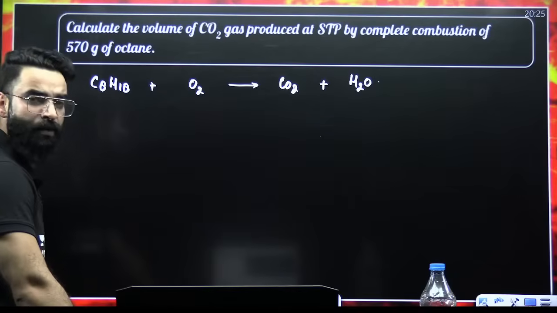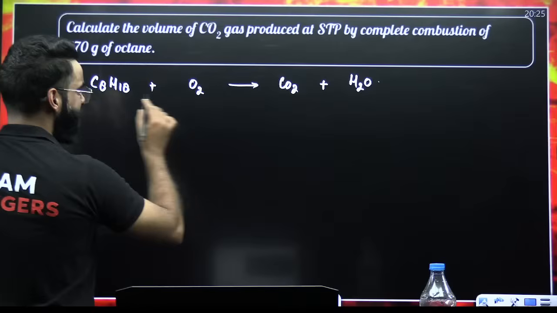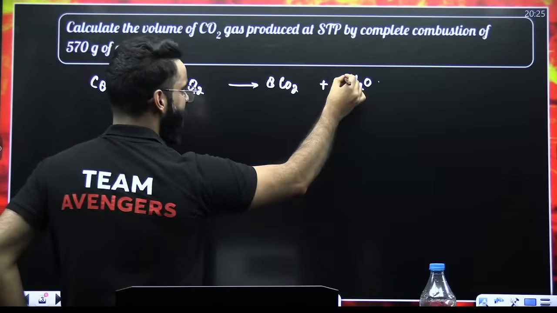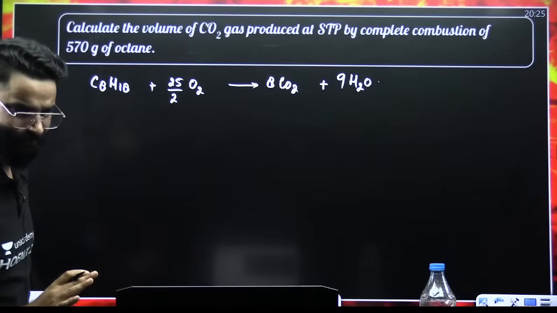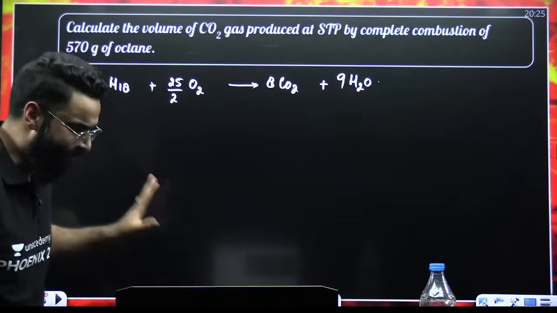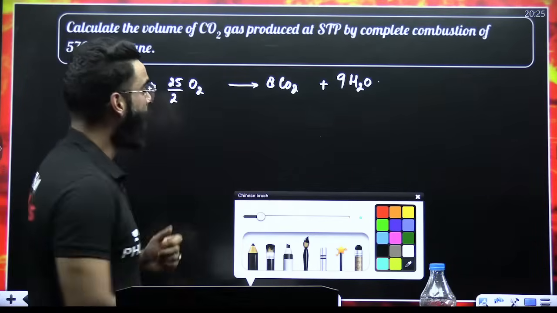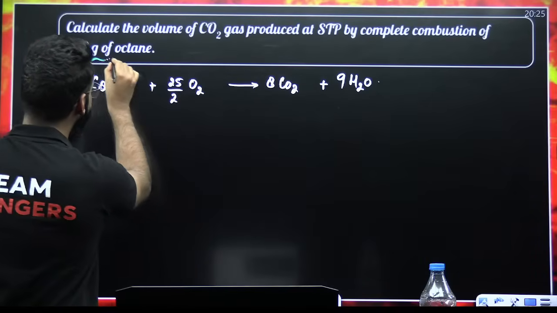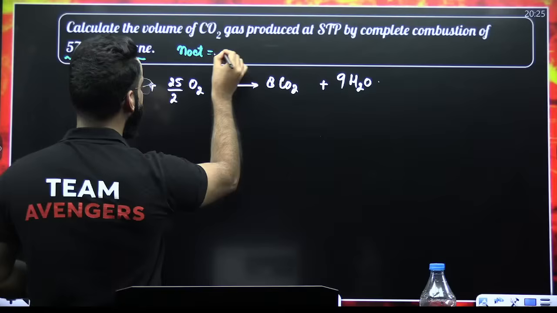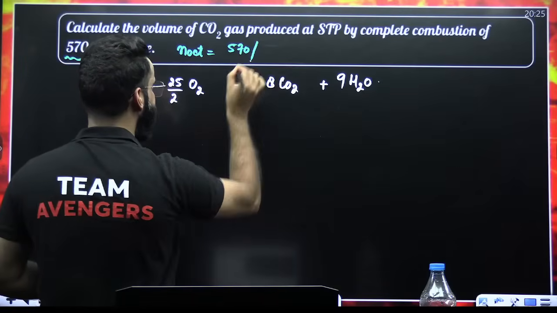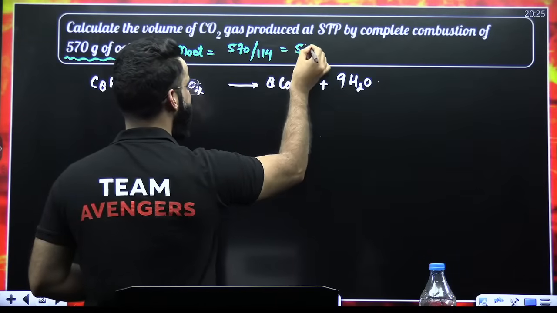Now, what's the first thing which we do? We balance the reaction. Now, my dear students, when you balance the reaction, this will be 8, this will be 9, and this will be 25 by 2 times. Now, after balancing the reaction, what are we supposed to do? We are supposed to convert the given quantity into moles. We are given the mass of octane. So, convert the mass into moles. Moles of octane will be equal to given mass of octane in grams divided by molar mass of octane. When you calculate, that will be 570 divided by 114. The value comes out to be 5.